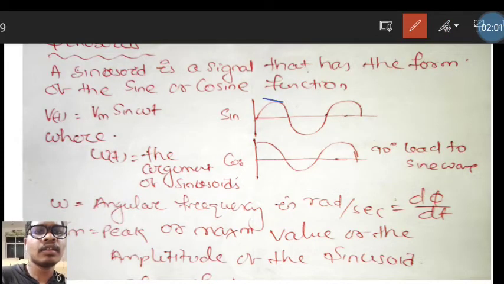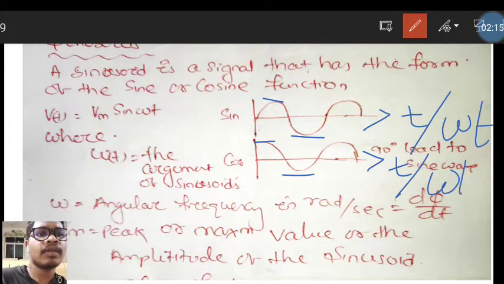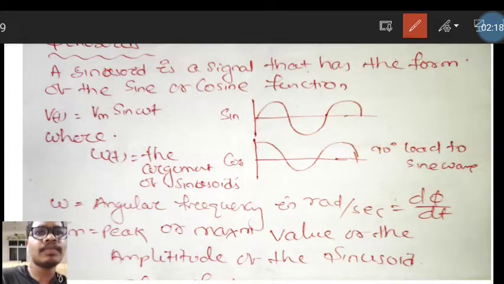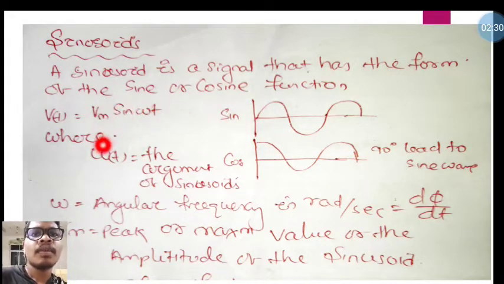This is one peak point, this is another peak point, and it varies with respect to time, or you can say omega t. See here, one voltage is there: v(t) = Vm sin(omega t). This is sinusoidal in nature, where omega t is the argument of the sinusoid.